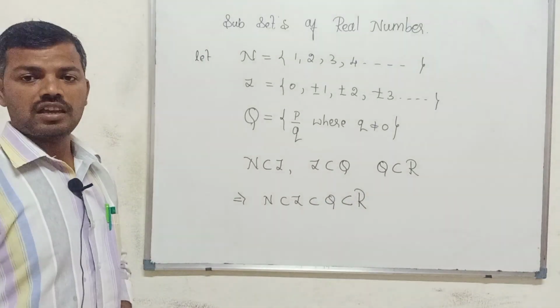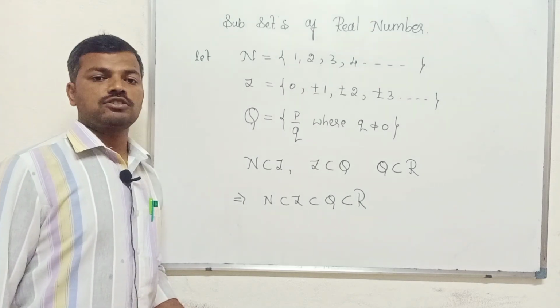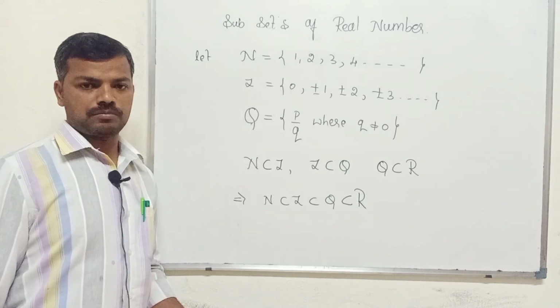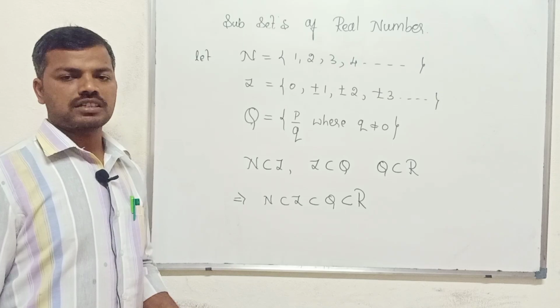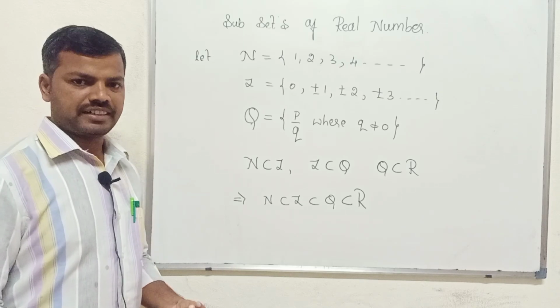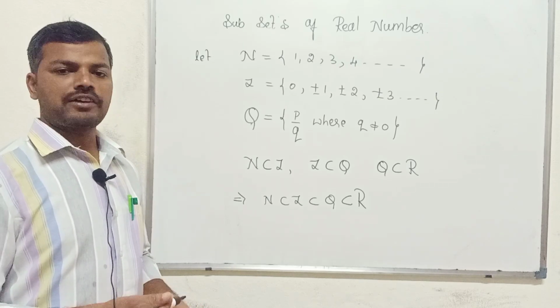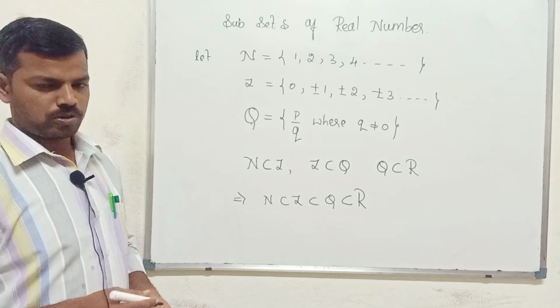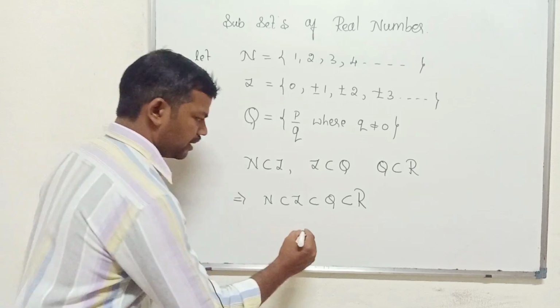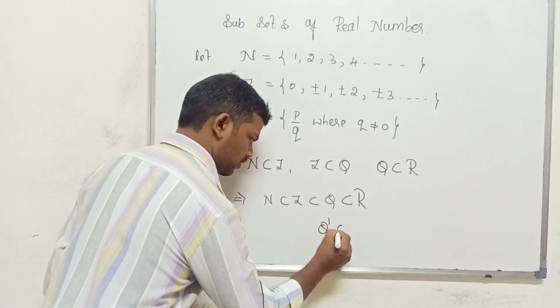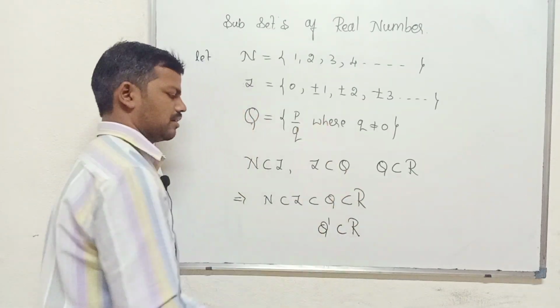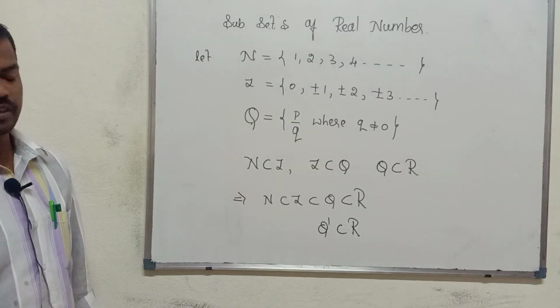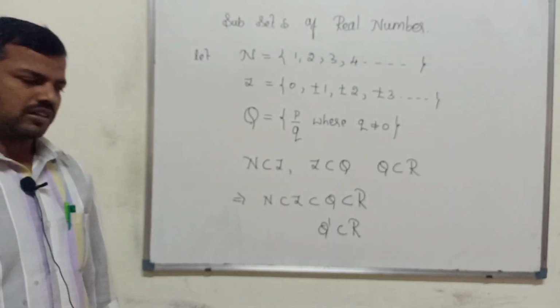They ask which are the subsets of real numbers. So that is a real number. Real number, which are the subsets? Natural number, integer, rational, or you can say irrational also. Irrational number is also a subset of real numbers.